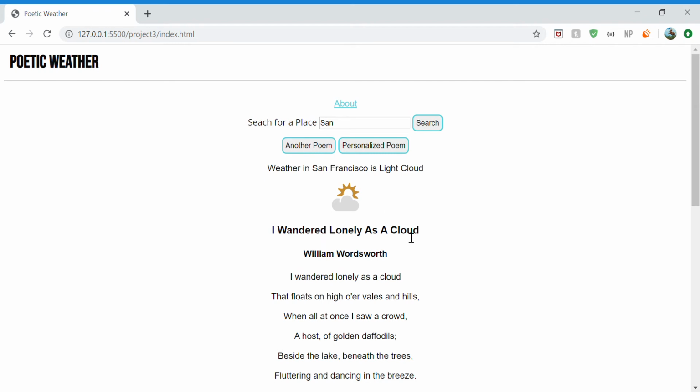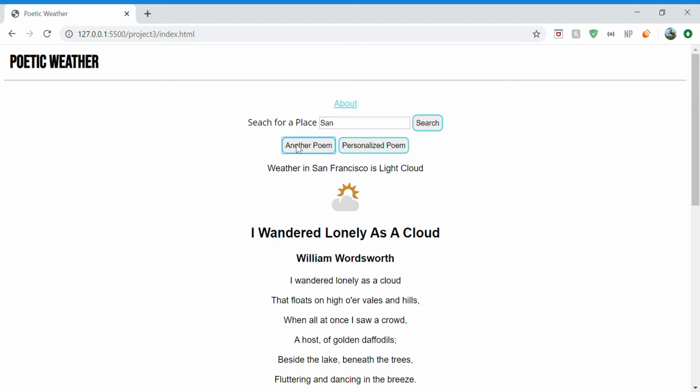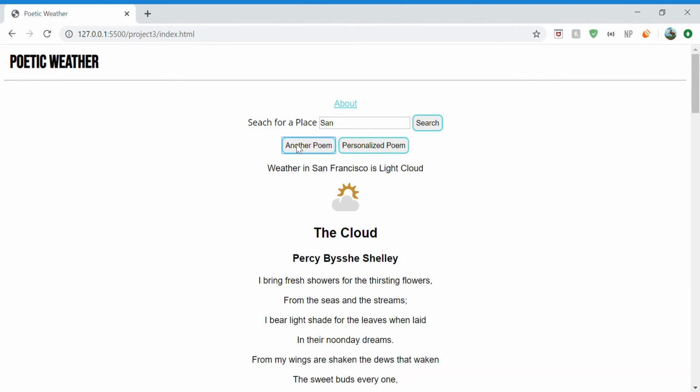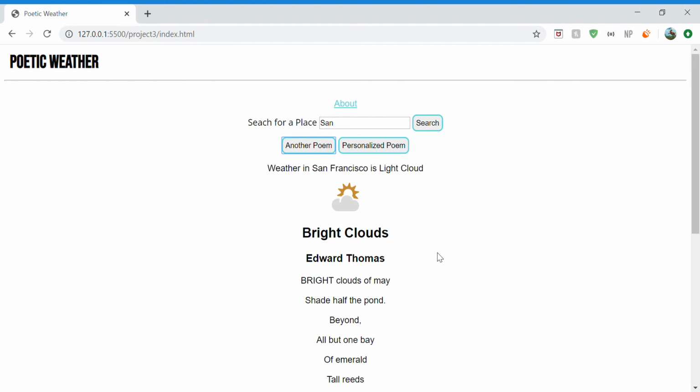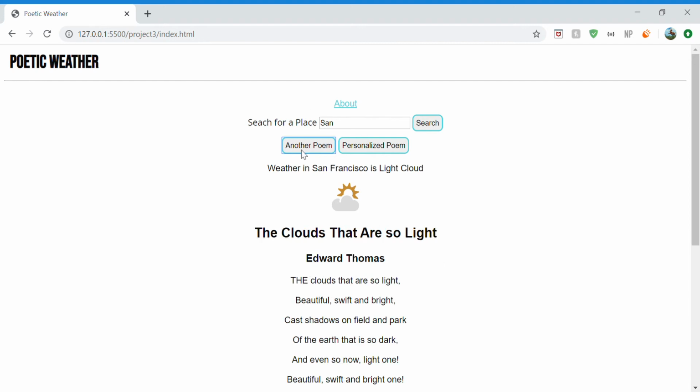I Wandered Lonely as a Cloud. You can get another poem if that's not your style. The Cloud, Bright Clouds. Basically, what it's doing is just looking at the list that we stored in local storage and accessing a random index in that list and returning it. So you get some repeats sometimes, but that's how it works.